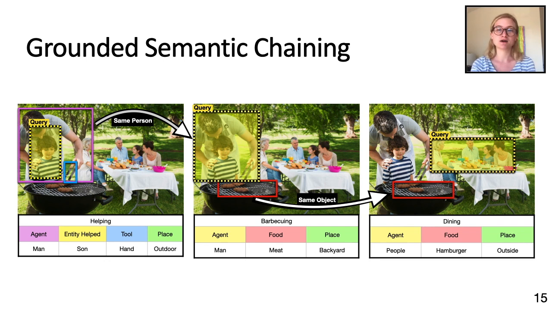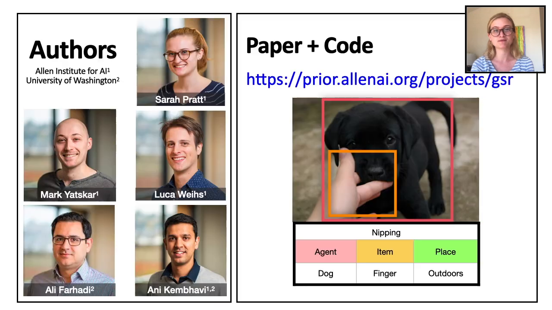The grounding for the hamburgers they are dining on is the same as the bounding box for the meat that the man is grilling. Thus, we can reason that the man is helping his son to barbecue and that the people are eating the food that they are barbecuing.